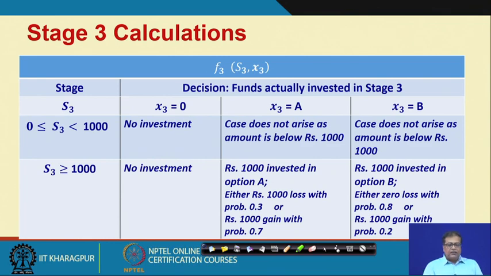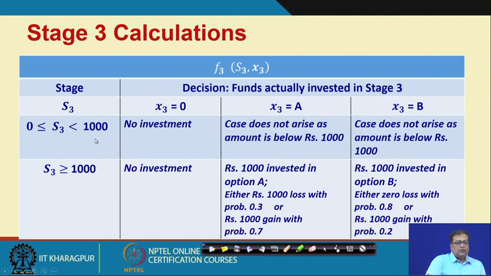At the final stage, because we usually do what is known as the backward calculations. So, at stage 3, we have 3 possible options. What are the 3 possible options? Either we do not invest, or we invest in A, or we invest in B.